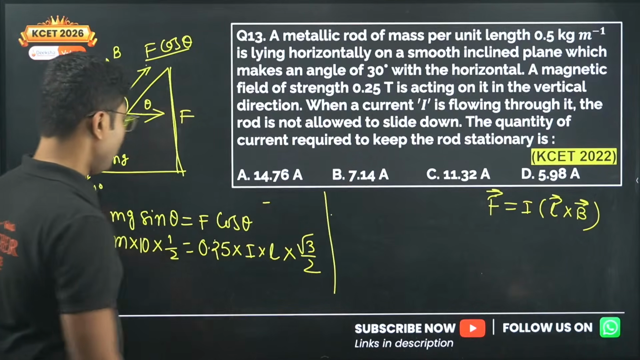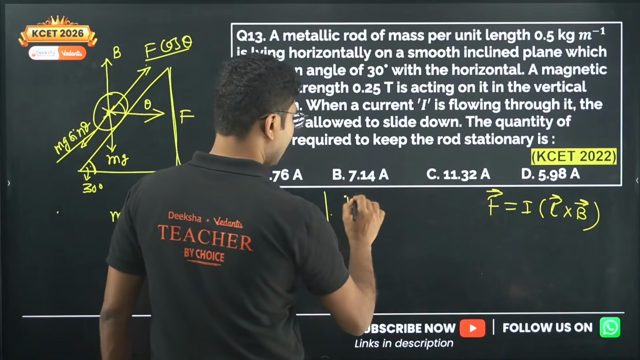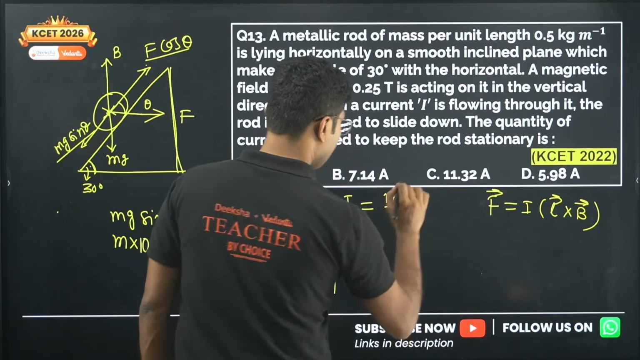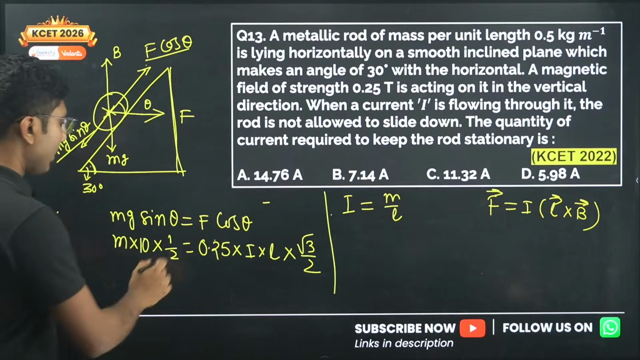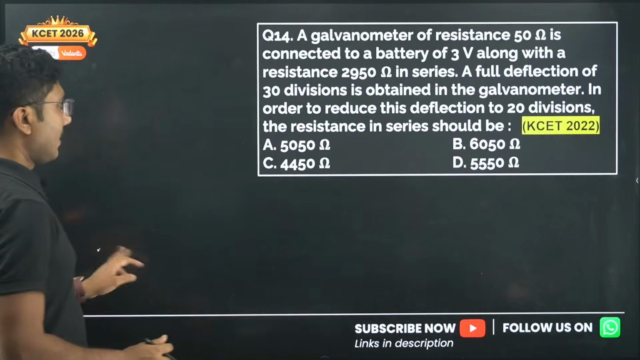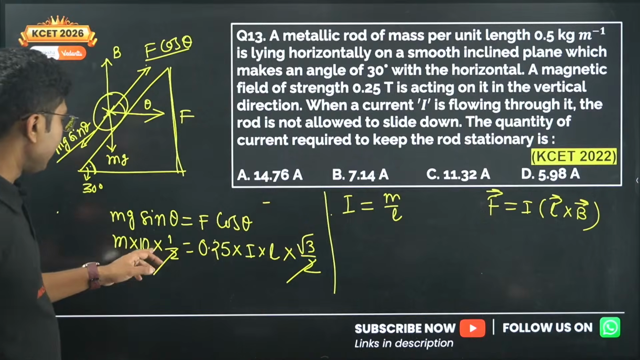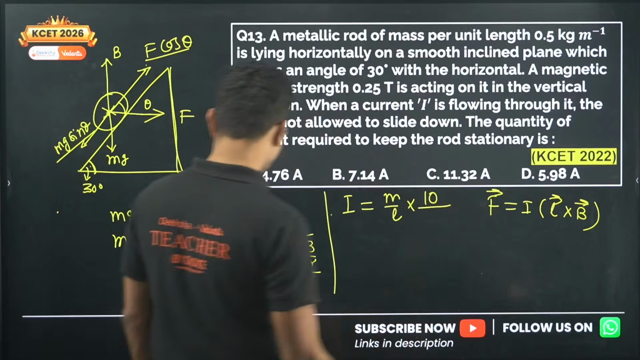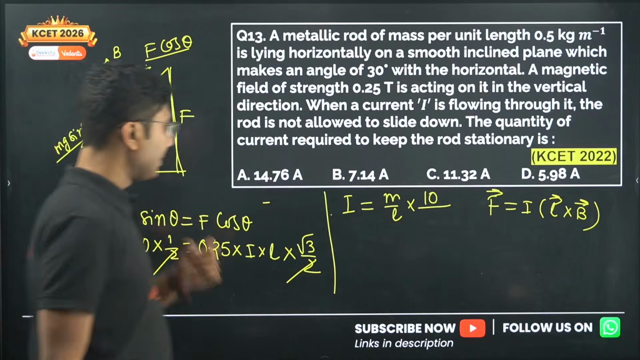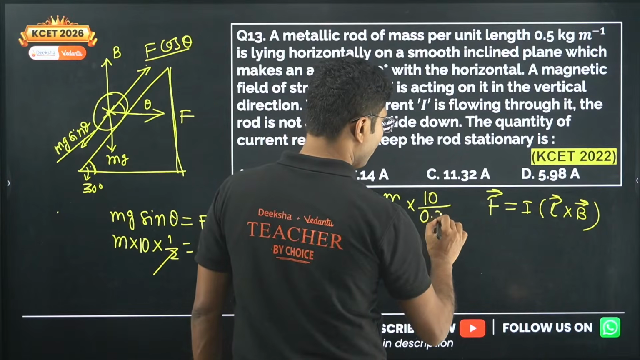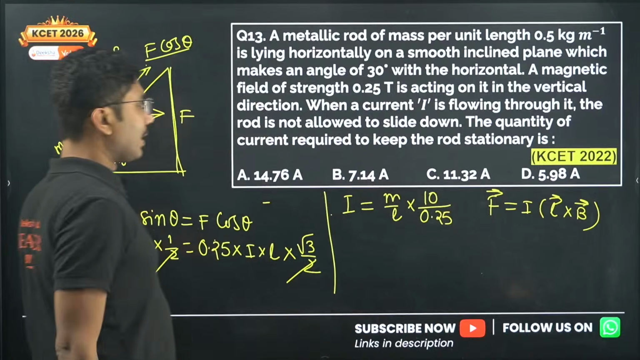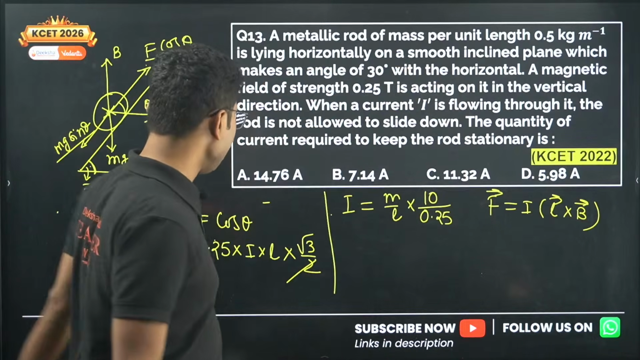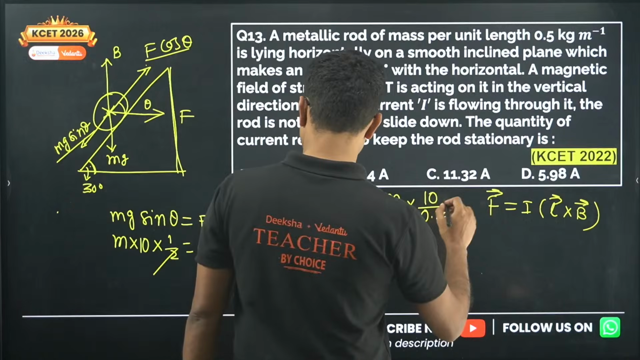So what is the value of current? Current is given by M by L, so this L goes over here. These two cancel, these two cancel, and we get M by L into 10 divided by 0.25, divided by root 3. So what is M by L? M by L is given as 0.5 kg per meter. Also there is a division of root 3.